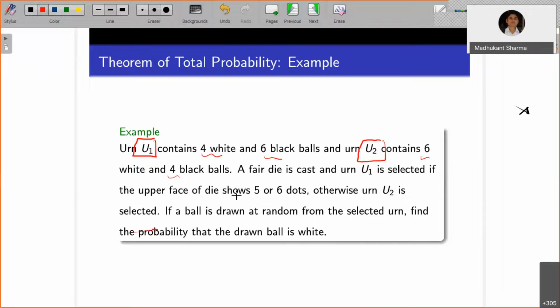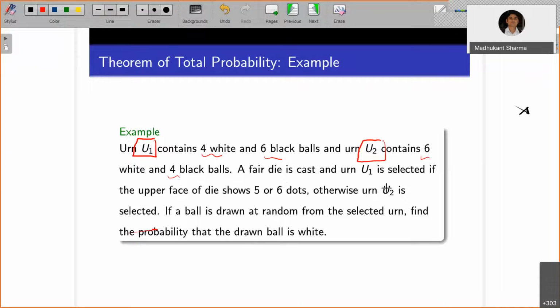Now a fair die is cast, and urn U1 is selected if the upper face of the die shows 5 or 6 dots. Otherwise, if it shows 1, 2, 3, 4 dots, then you are going to select U2.